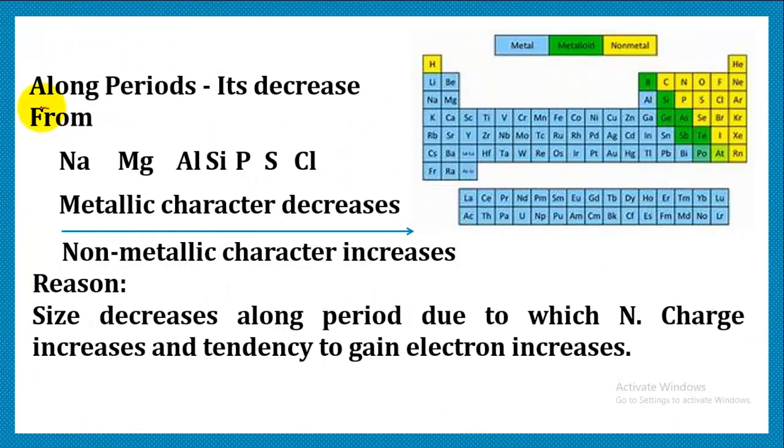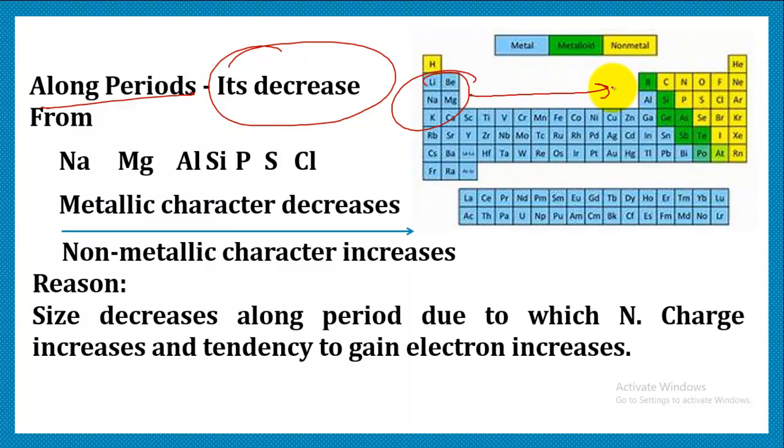Now, how does it vary along periods? Along periods, it decreases. We all know that when we move along a period toward the right-hand side, the size is decreasing, or you can say nuclear charge is increasing. So the tendency to gain electrons is more in comparison to the tendency to lose electrons. So obviously metallic character decreases as we move along any period in the periodic table.